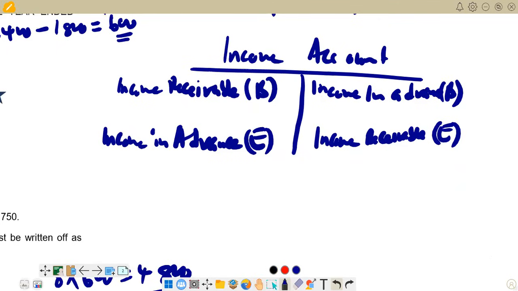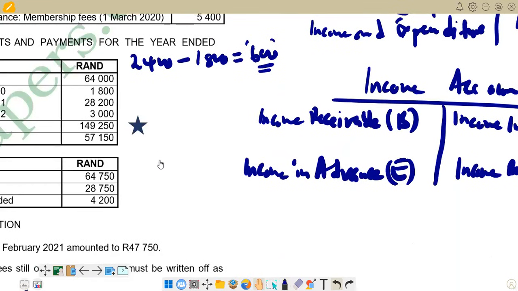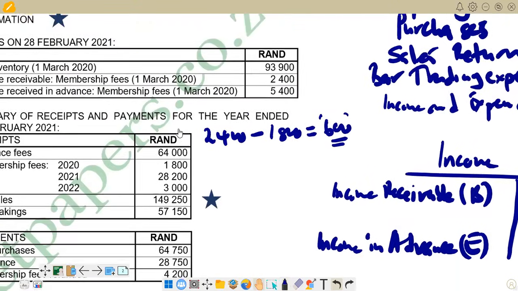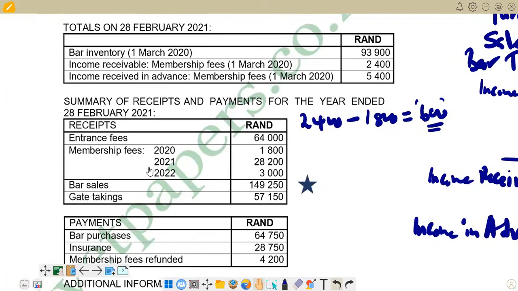In the question, let's go and check in the question. If you come here on membership fees, you see that this one is for 2021, and the current period that we are in is 2021. But we have got membership fees that we received for 2022. So this is membership fees in advance. We received this 3,000 in advance. It belongs to 2022, but we received it in 2021. So we are going to indicate it as in advance.